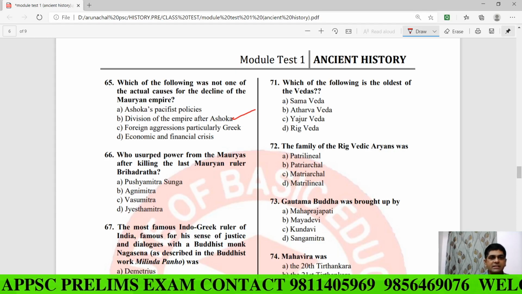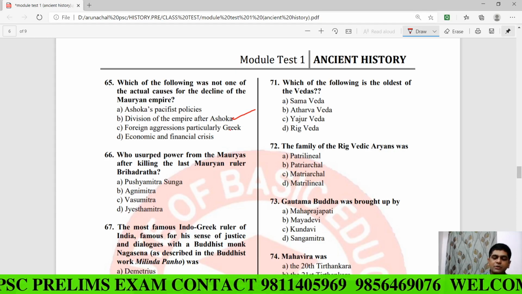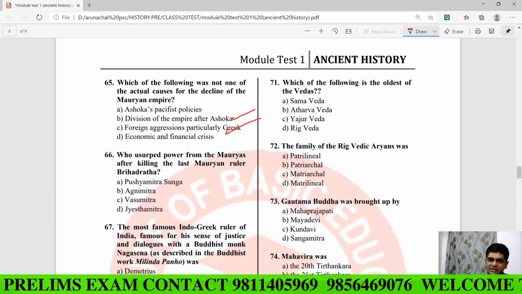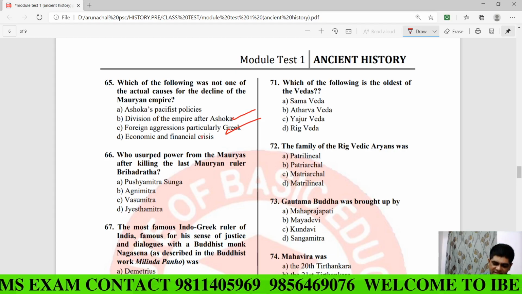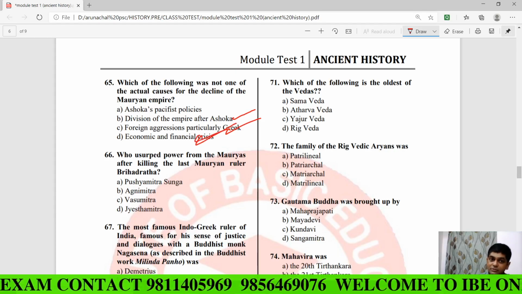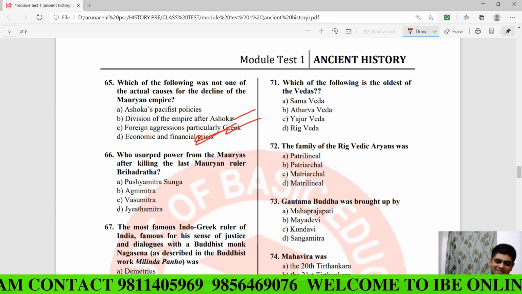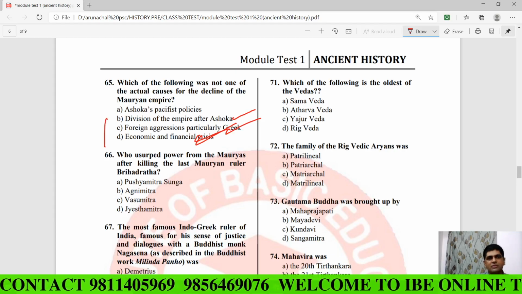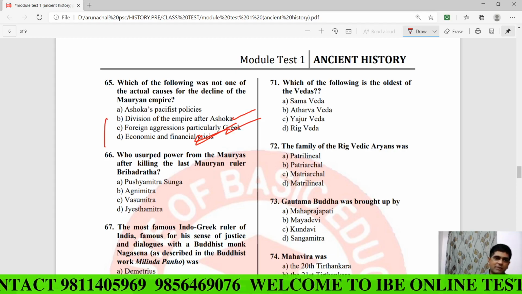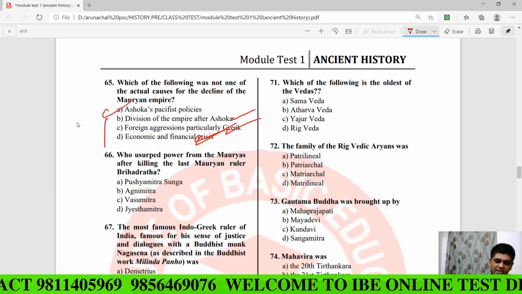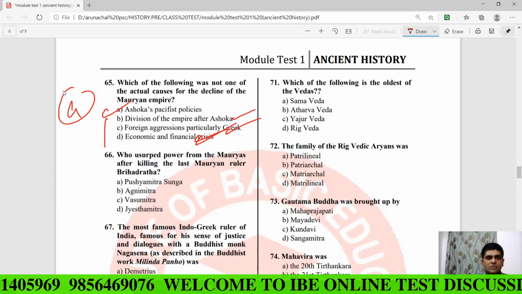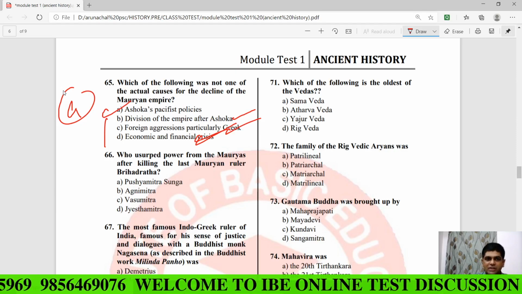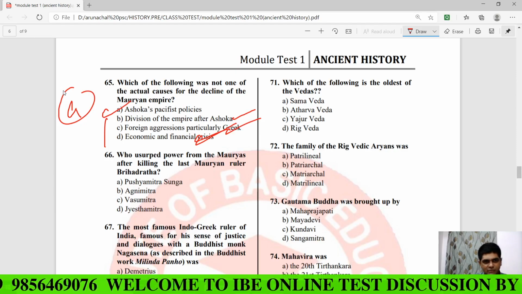Then after the death of Ashoka, the Indo-Greek rulers invaded the Mauryan territory. So this was one of the reasons. Economic and financial crisis was there after the death of Ashoka. It means all these three reasons are responsible for the decline of the Mauryan Empire. Then your answer would be A. Ashoka's pacifist policy was not the actual reason for the decline of the Mauryan Empire. So the answer is A, my dear.